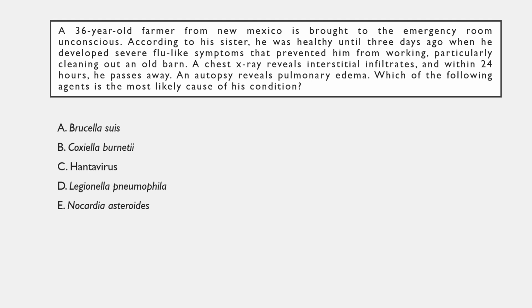A. Brucella suis, B. Coxiella burnetii, C. Hantavirus, D. Legionella pneumophila, E. Nocardia asteroides.